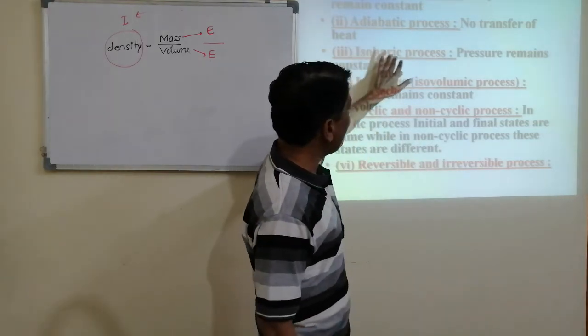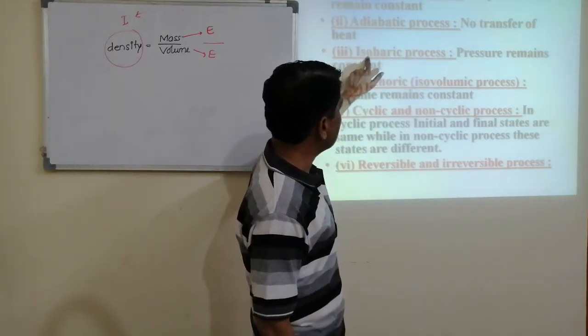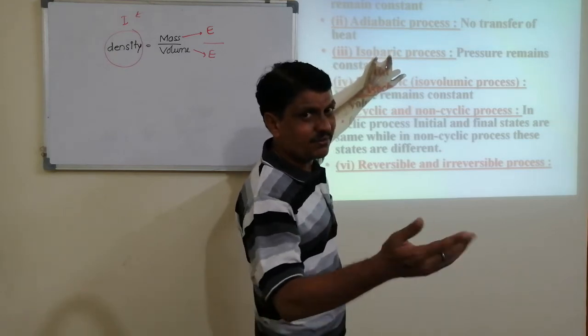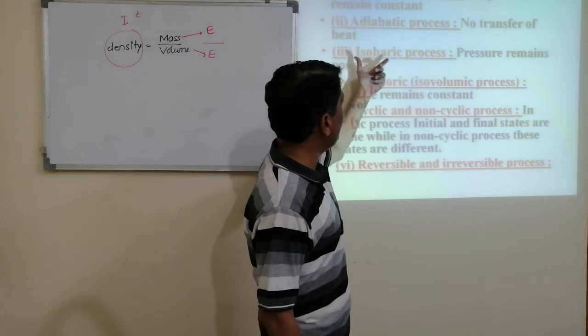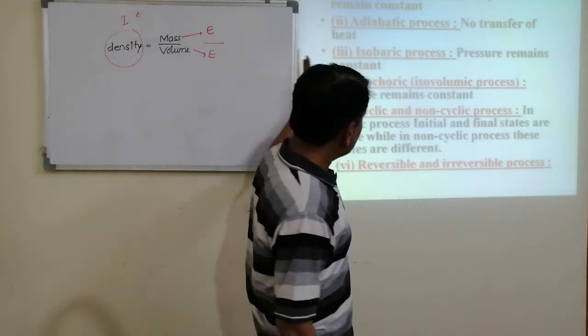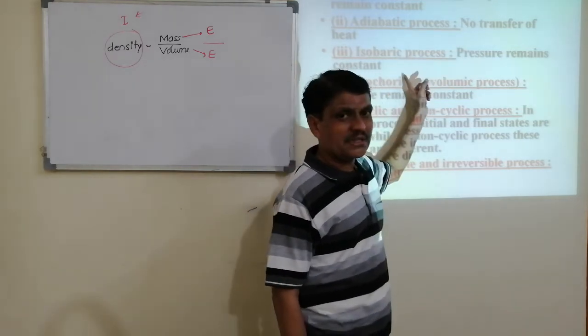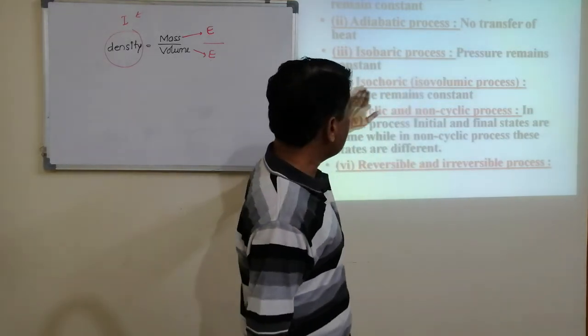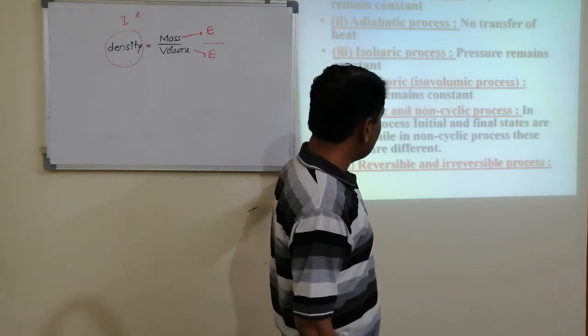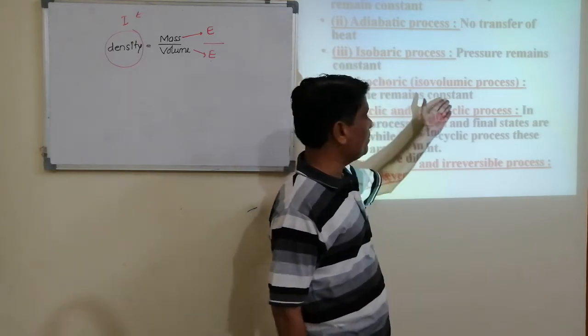Next, isobaric process. Iso means the same, and bar means a unit of pressure actually. Isobaric means constant pressure. Throughout the process, pressure remains constant. Isochoric process: in this one, throughout the process, volume remains constant.